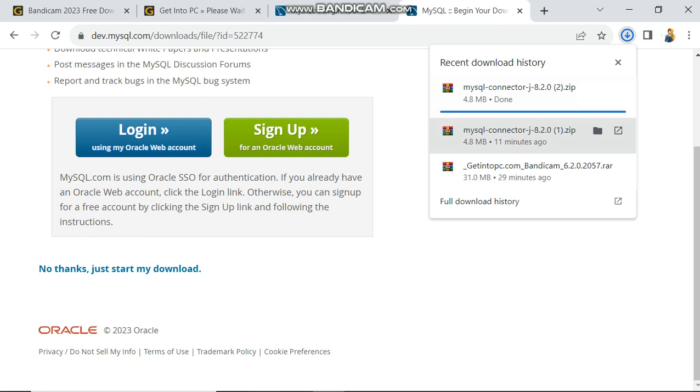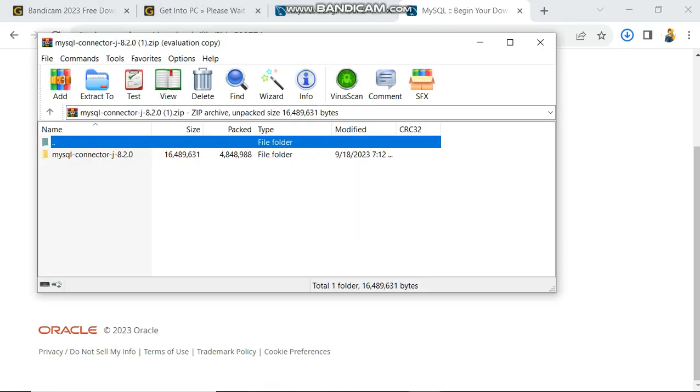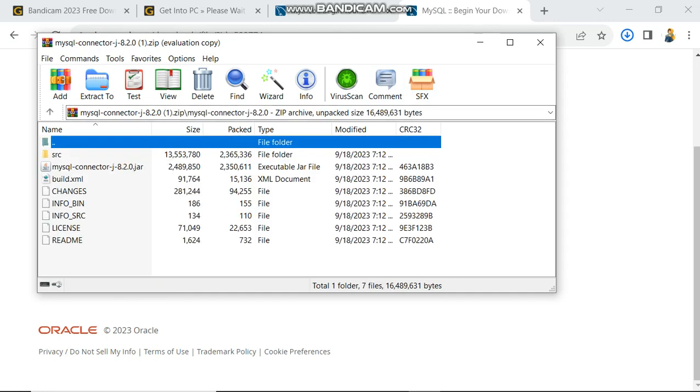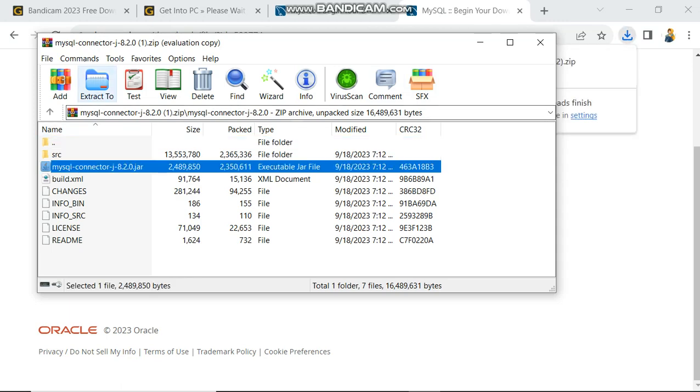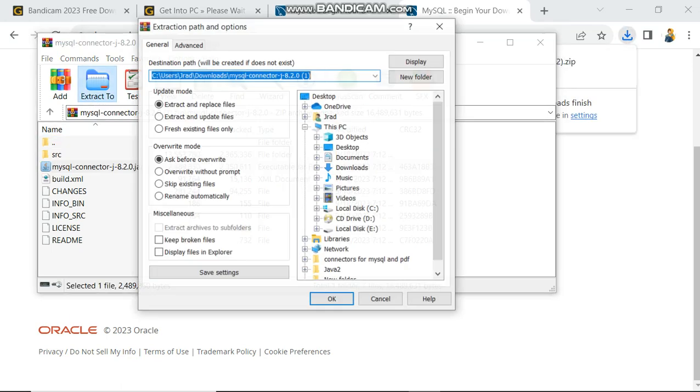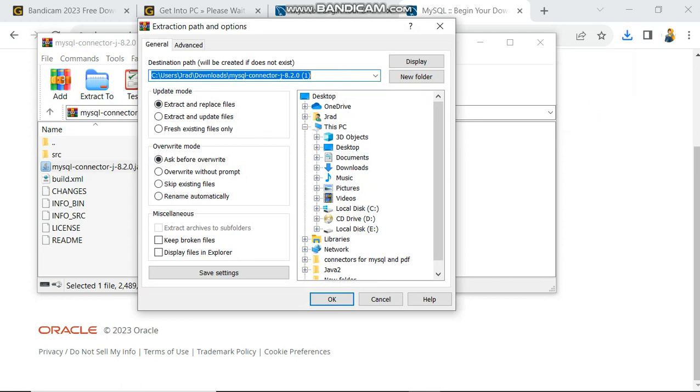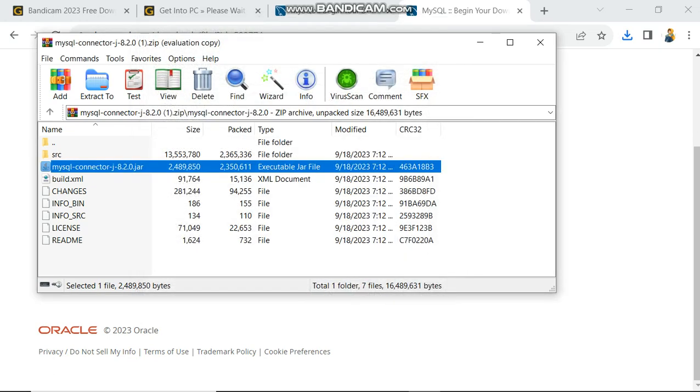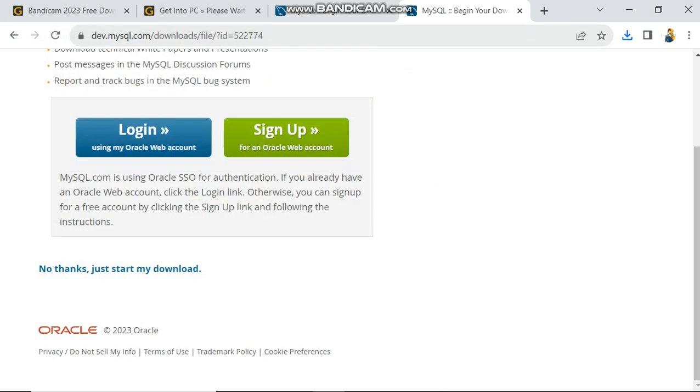So you open it. Here we extract the jar file, which is the MySQL connector j8.20.jar file. Then we extract it to somewhere. So we shall extract it to the downloads. Then we press OK. It has already extracted, so we close this tab and we close this tab.